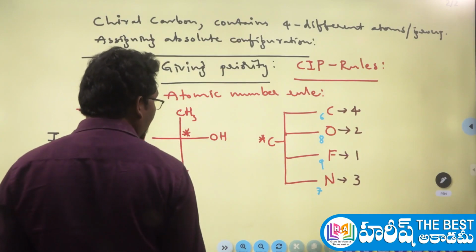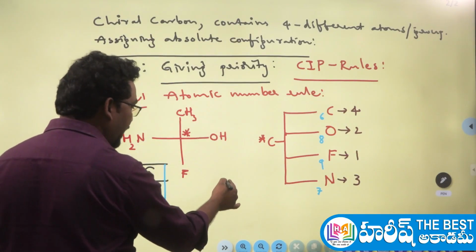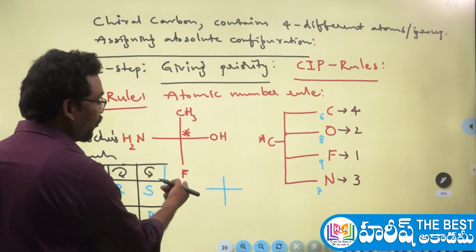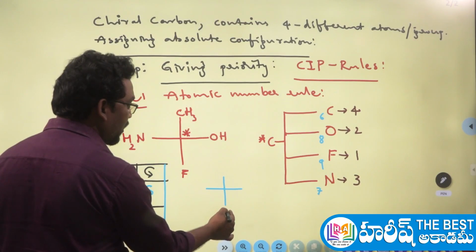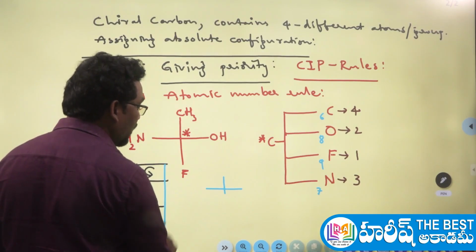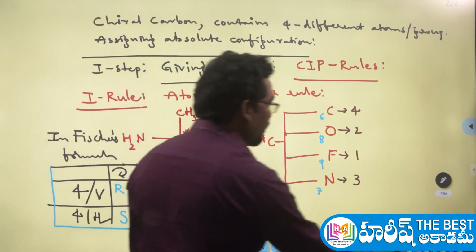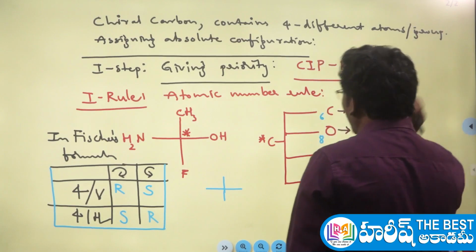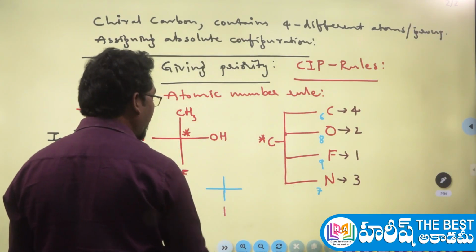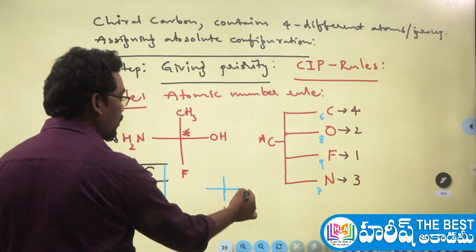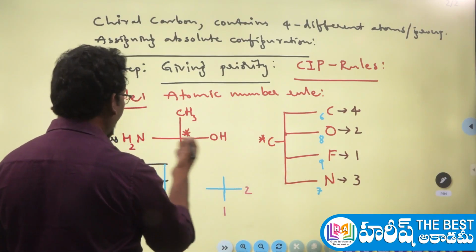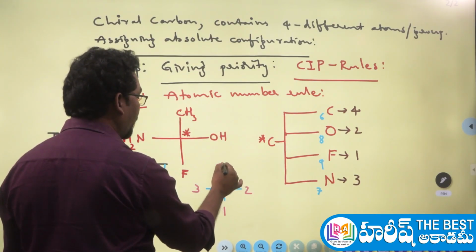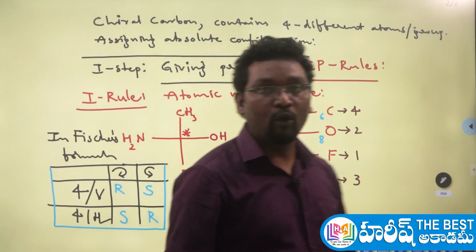If you apply that concept here, the priorities are already given. Fluorine has the first priority among the 4. The first priority group is at the bottom. Let me use different color pens because chemistry is colorful. Here I am writing the first priority group. Next, the second priority is towards the right side. The third priority, nitrogen containing, is towards the left side, and methyl, the fourth priority group, is at the top. That's it, 4 priorities are given.